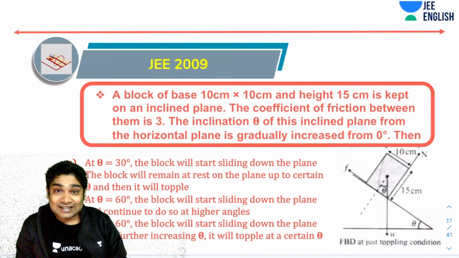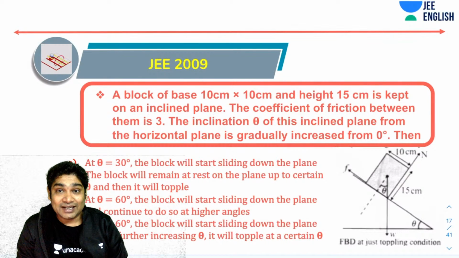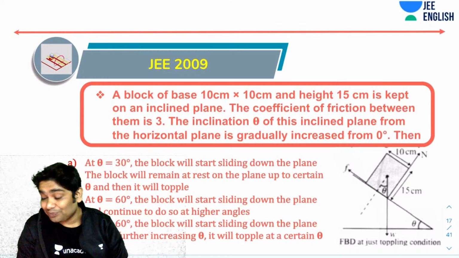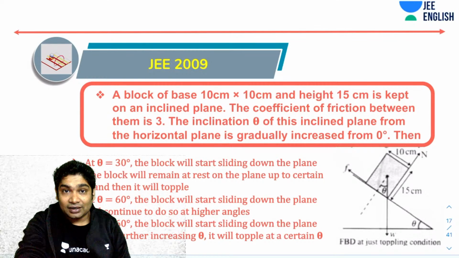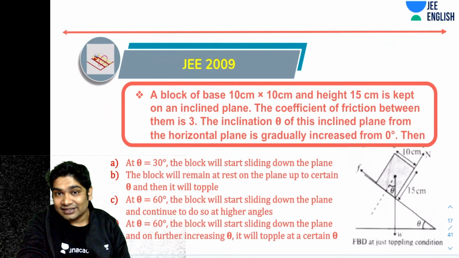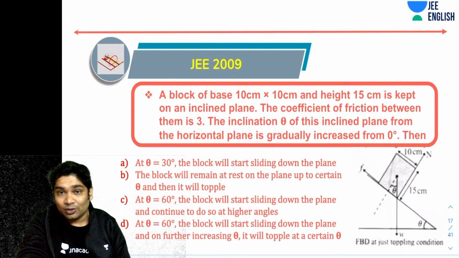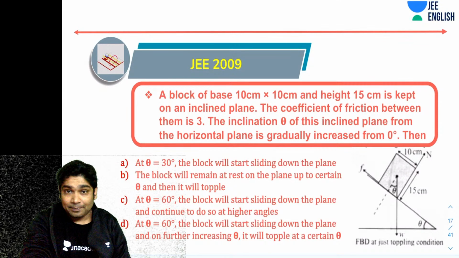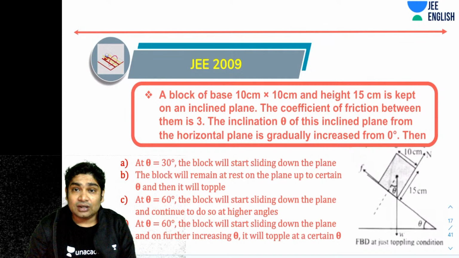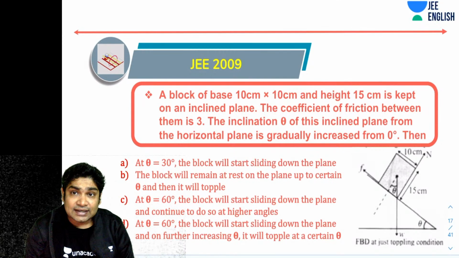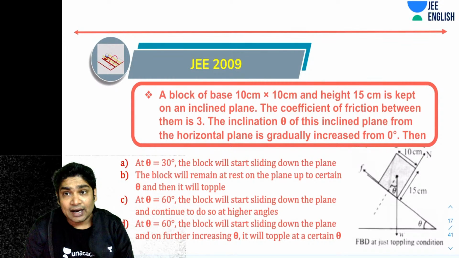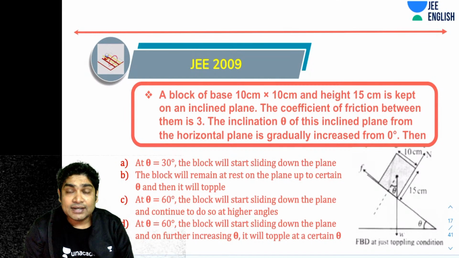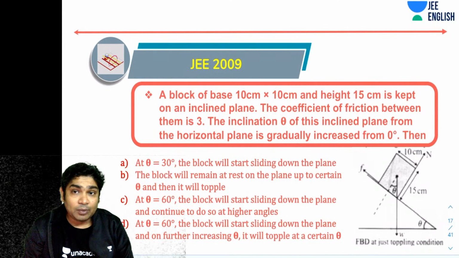So here is another toppling problem. JEE has asked a lot of problems from toppling. I think some part of this is not visible here, so let's just adjust this so that you can see the entire option. Now you should be able to see all the options. This one says that a block of base 10 centimeter by 10 centimeter and height of 15 centimeter is kept on an inclined plane.